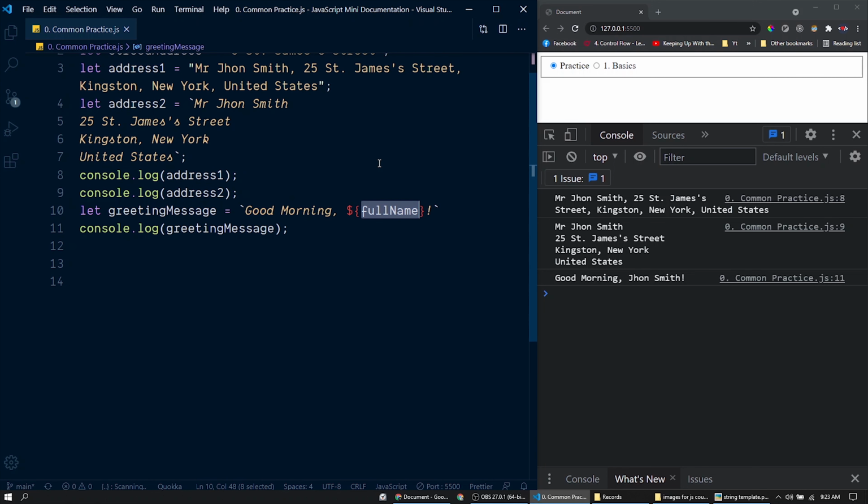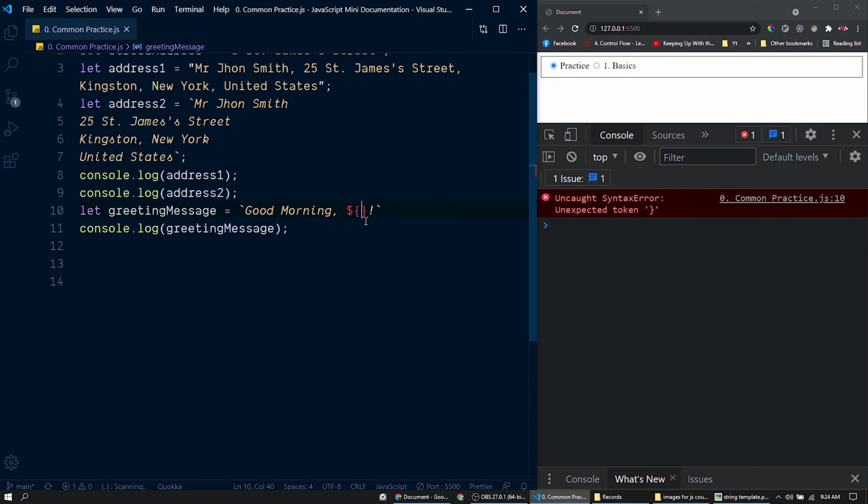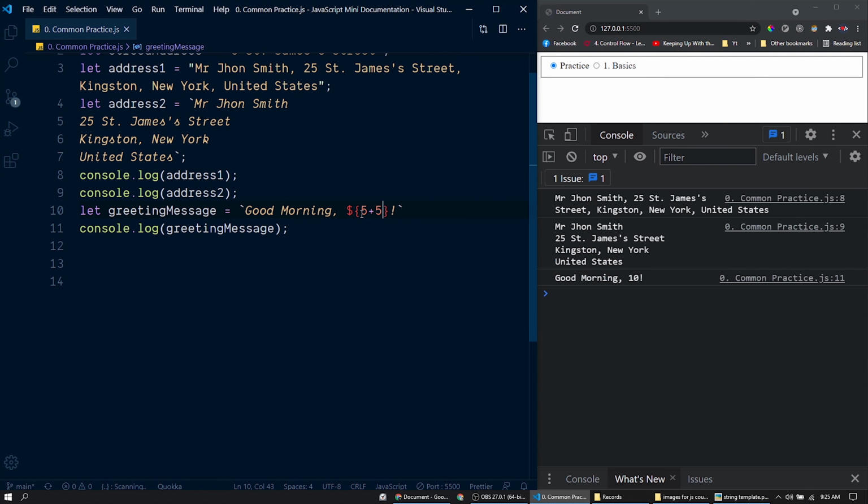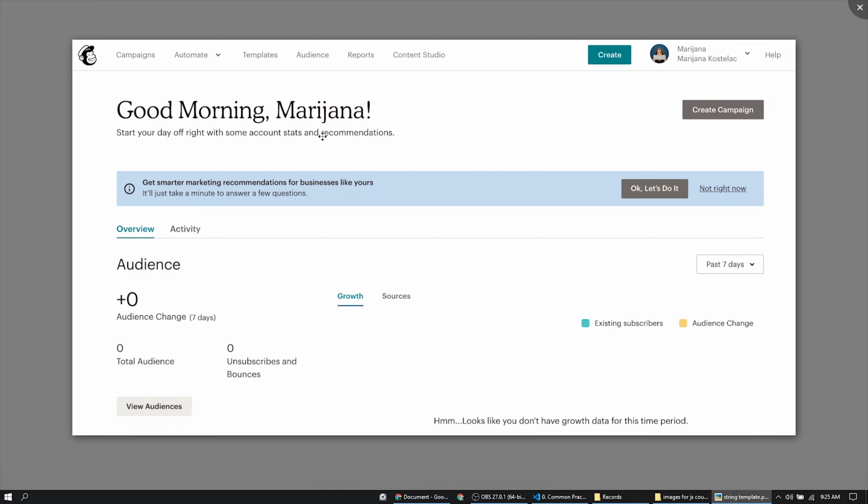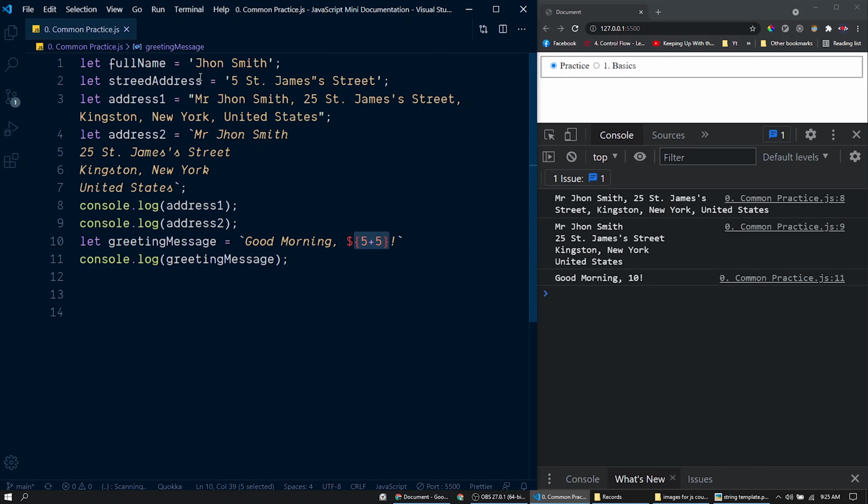In this case, we have a fullName variable, so the value of fullName will be replaced in place of this. In between this, we could write any JavaScript expression. We have already explained what an expression is in a previous session. Anything that returns a value is an expression. If you want to do some mathematical operation in between these curly brackets, it's possible because it is an expression. So we can pass any expression in between this pair of brackets and the value will be replaced at runtime. In this MailChimp website, once a user logs into the website, the corresponding username Marijana will be saved into a variable like this.